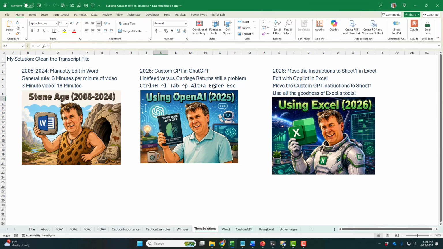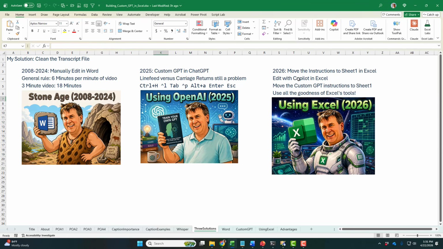I'm not really complaining about it. It's one of those things. It's like we went from 18 minutes to a minute and a half. That's great. But now, in 2026, I realized that I can move the instructions for the Custom GPT from OpenAI right to Sheet 1 in Excel.